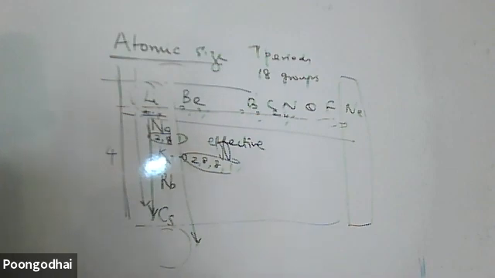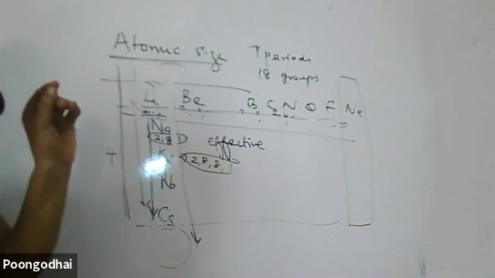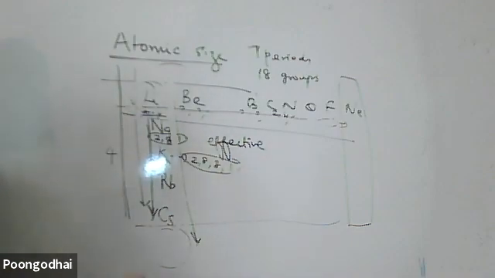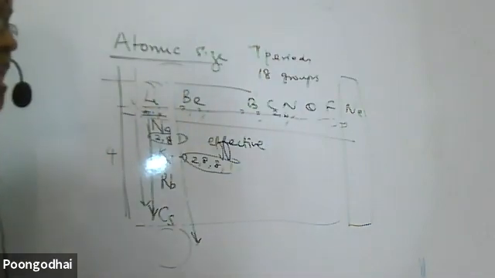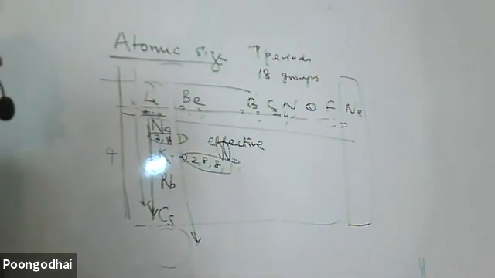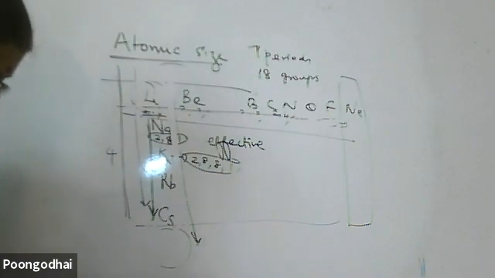Why? When I move along the period, the electrons get added up in the same shell. Hence, effective nuclear charge increases. Effective nuclear charge means attraction increases. When the attraction increases, the valence electrons are held tightly by the nucleus, so the size of the atom decreases. When I move along a period, electrons get added up in the same shell, effective nuclear charge increases, hence the size of the atom decreases.